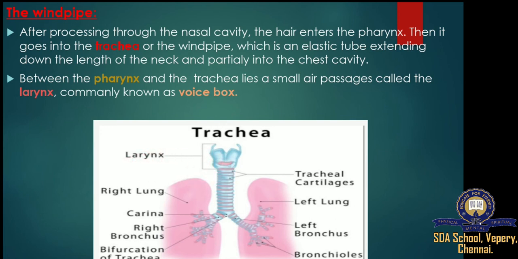The trachea then divides into smaller tubes called bronchi. Between the pharynx and the trachea lies a small air passage called the larynx, commonly known as the voice box. Your larynx is a very specialized and complicated organ that lies at the base of your throat.